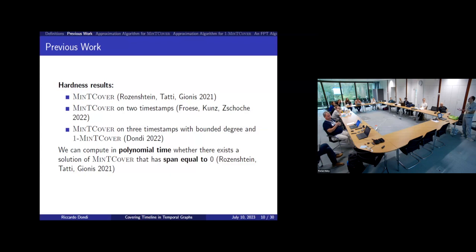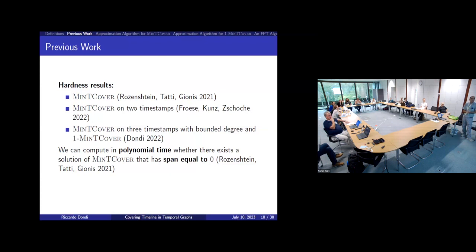On 1 timestamp, the problem is trivial because I can define everything active and the span is equal to 0. So every solution basically covers everything. In a previous paper, I showed that the problem is NP-hard even if the graph is defined on 3 timestamps and I have some bounds on the degree of the graph. And even this Min T cover, where in each timestamp there is exactly 1 edge, is NP-hard.